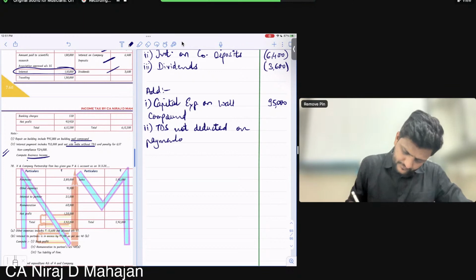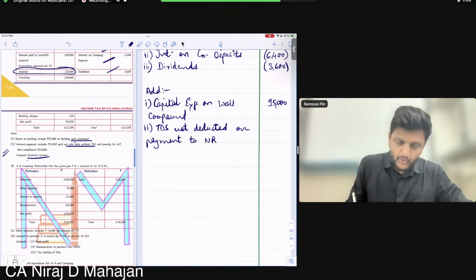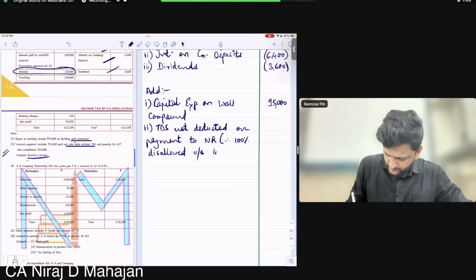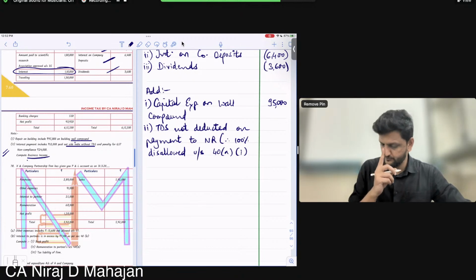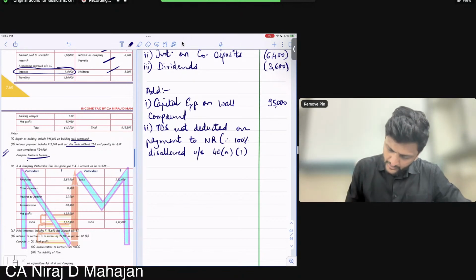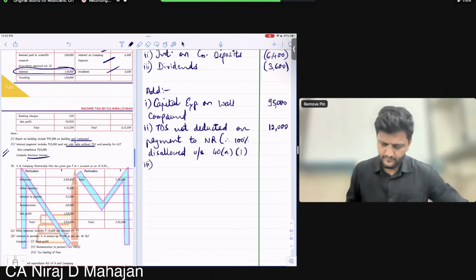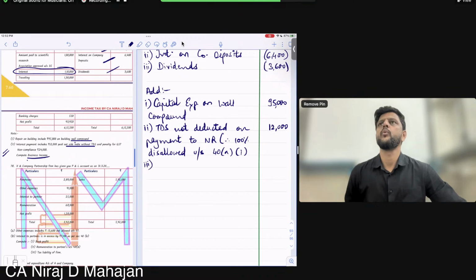On payment to NR, therefore 100% disallowed under section 40A1. How much? 12,000. And what about penalty?